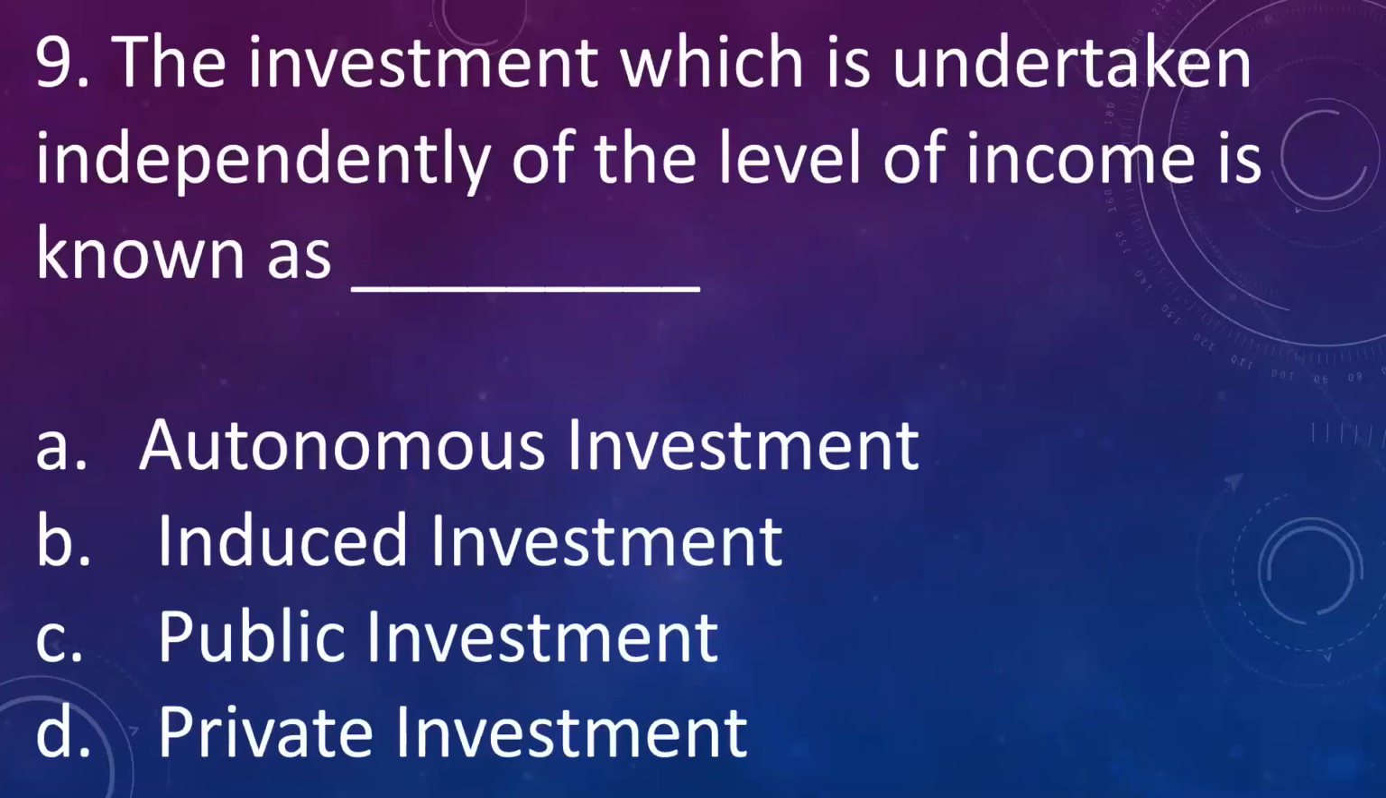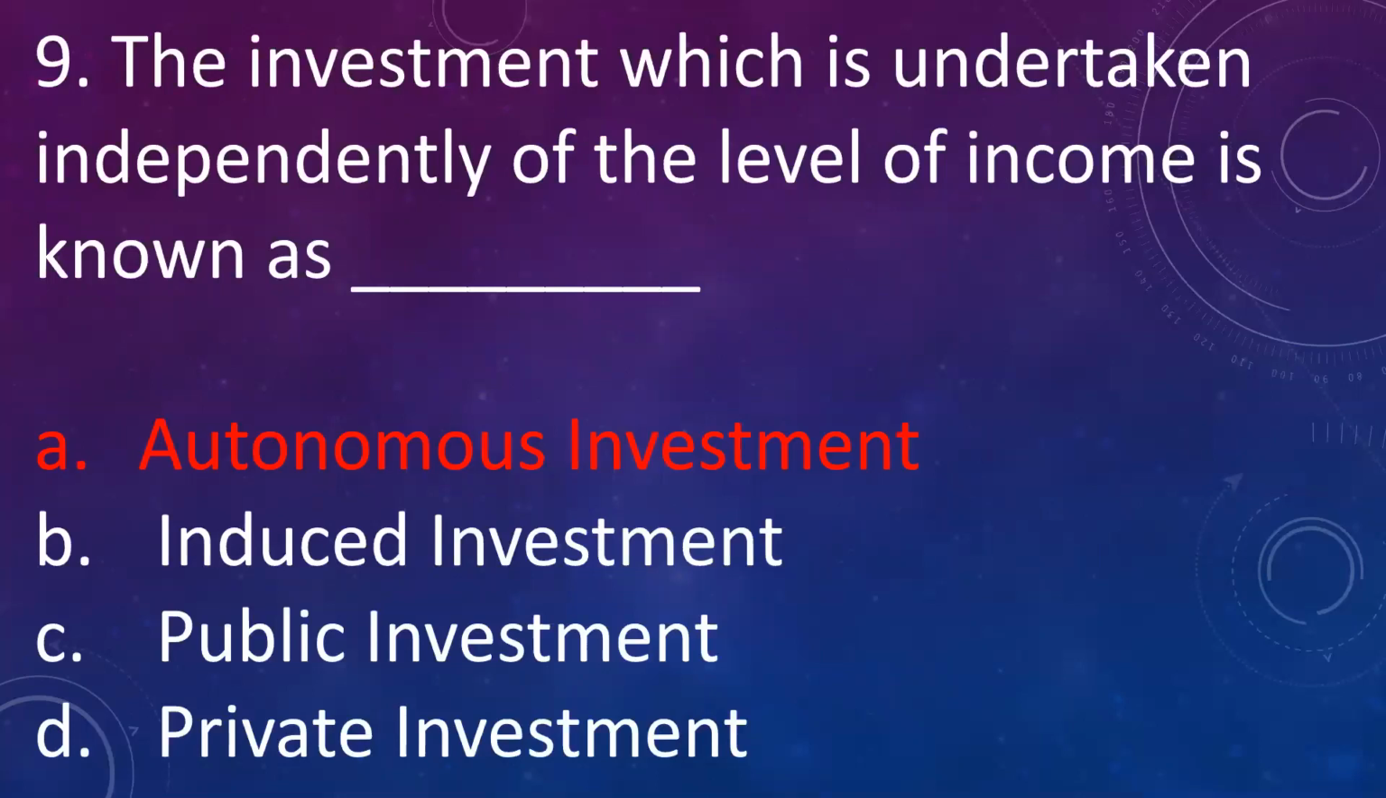And next question, the investment which is undertaken independently of the level of income is known as A. Autonomous investment, B. Induced investment, C. Public investment, D. Private investment. Answer is A. Autonomous investment. It is investment which is independent of the level of income. Whereas induced investment is dependent on the level of income.